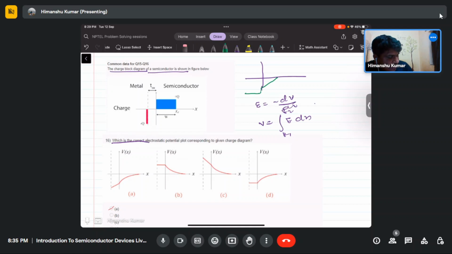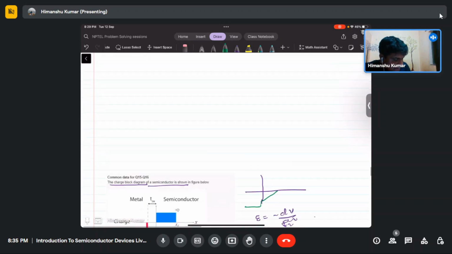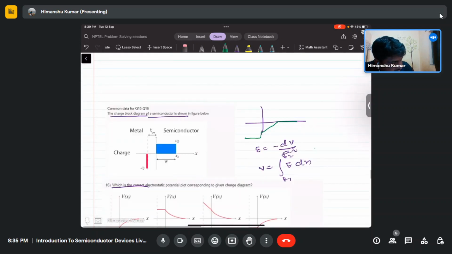In this region, as we see in the bulk region, the potential is 0 because the band is flat, so there is no band bending. If we start integrating this, the potential is basically just the area under this curve. If you start integrating from the right side, the initial field is 0, so the potential will be 0.